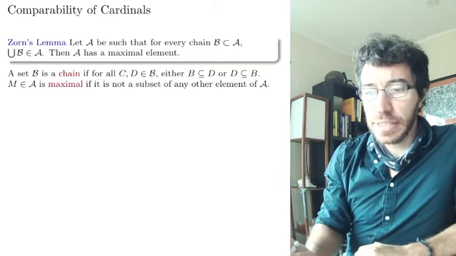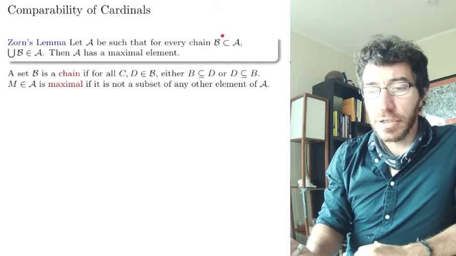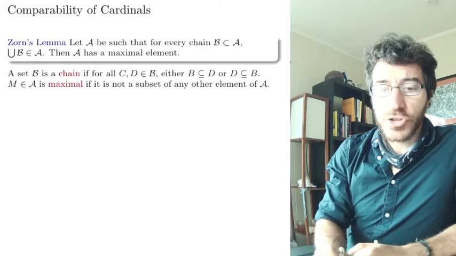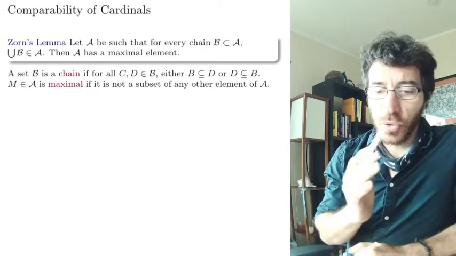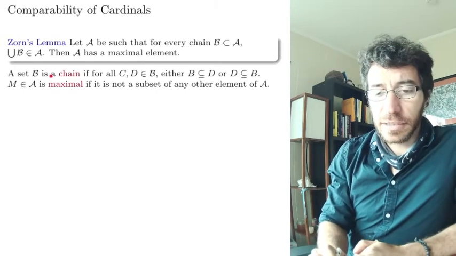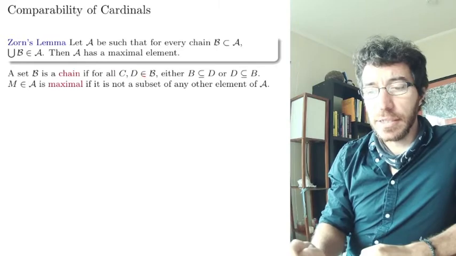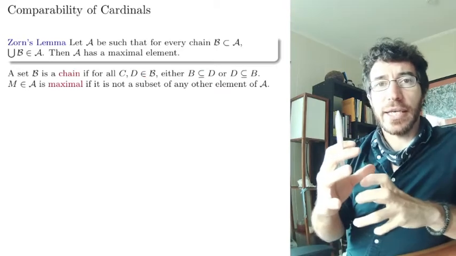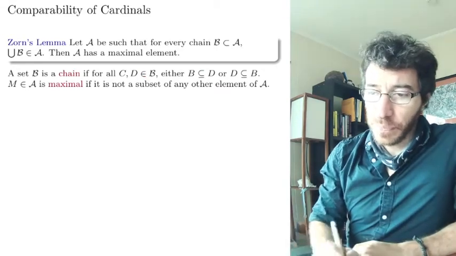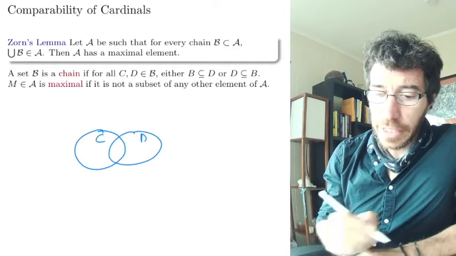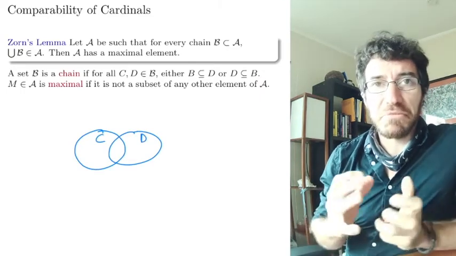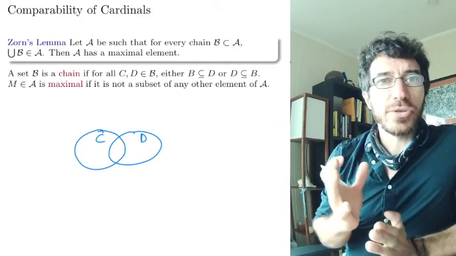A has the property that whenever you have a subset of A that is a chain, its union belongs to A. So what is a chain? A chain is a collection of sets such that whenever you have two elements inside, one is including the other. So if you have C and D that are not including each other, this should not belong to a chain.